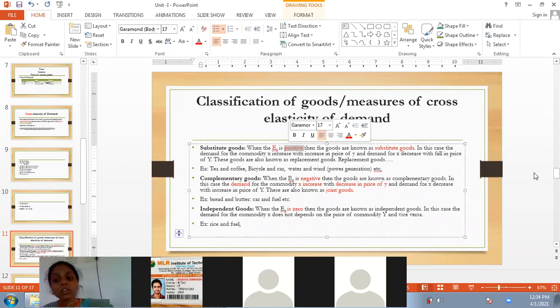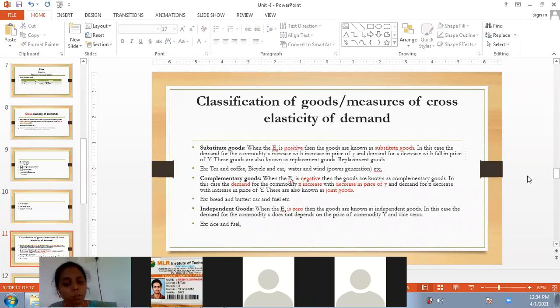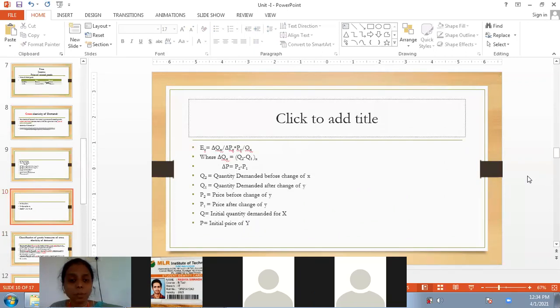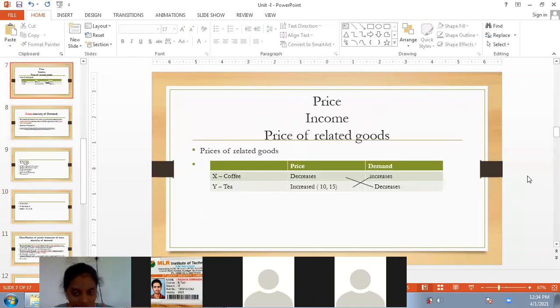Positive means the demand for one product increases with respect to the increase in the price of another. Guys, just now we have taken an example: tea and coffee. When the price of tea increases, what happens to the demand for coffee? The demand for coffee also increases.